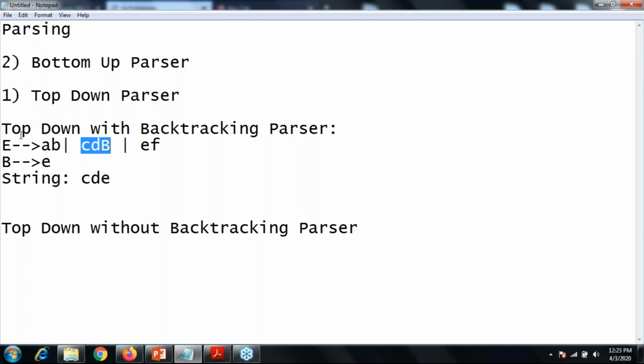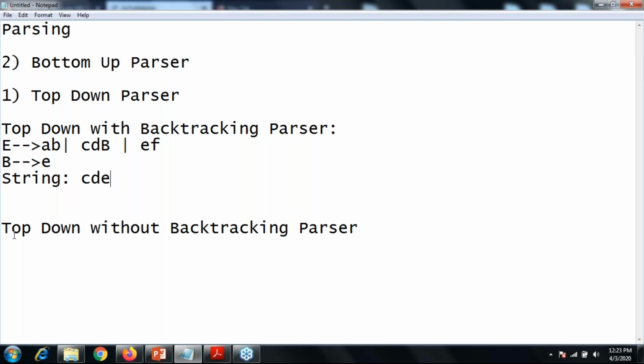You backtrack from the leaf node to the root node. So from top to bottom, if my first production does not work, I go with the second production. If my second runs, then I cannot go with EF.